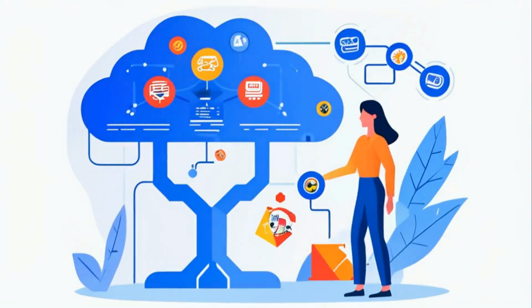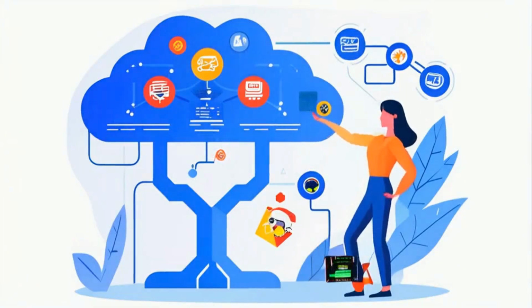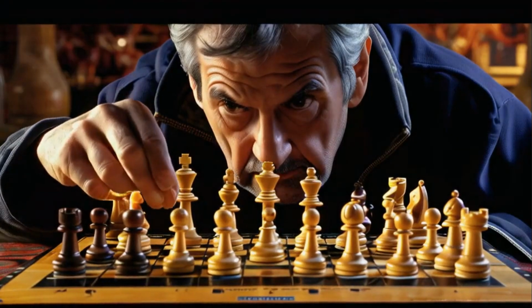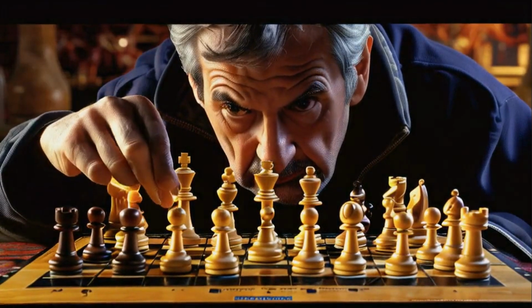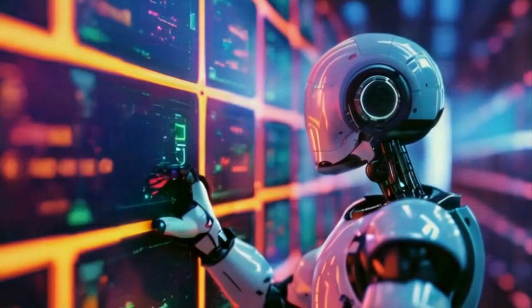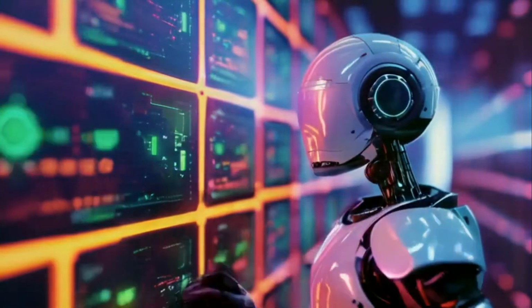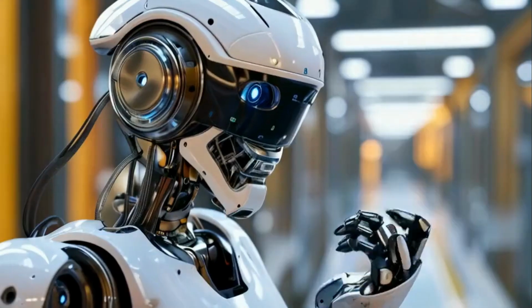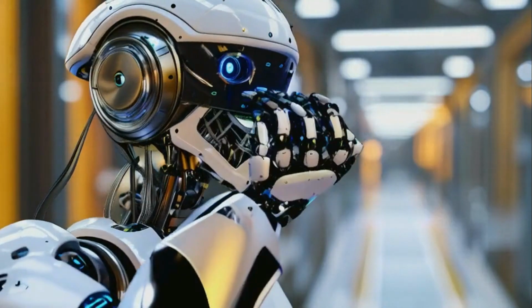Finally, let's talk about reinforcement learning, a method inspired by how humans learn from experience. In reinforcement learning, the AI interacts with its environment and learns by receiving rewards or penalties for its actions. It's a trial and error process where the system gets better over time by maximizing rewards.